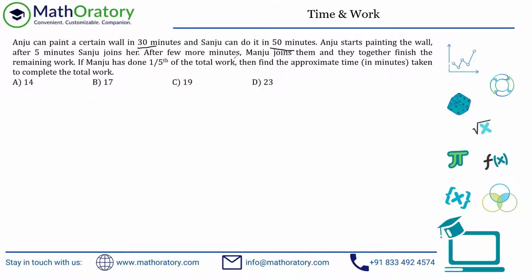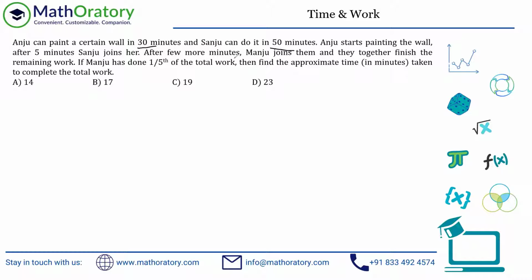Okay, so when I'm reading this problem, this is the mistake that typically people make. Once you know how to start, you take total units for work and everything. Don't just straightforwardly do that. Just hold on for a minute and try to figure out whatever has been mentioned. That structuring should happen in your mind. So let me help you elaborate this. I'm not writing anything, just listen to my voice properly. So Anju can paint a certain wall in whatever time, Sanju can do it in whatever time.